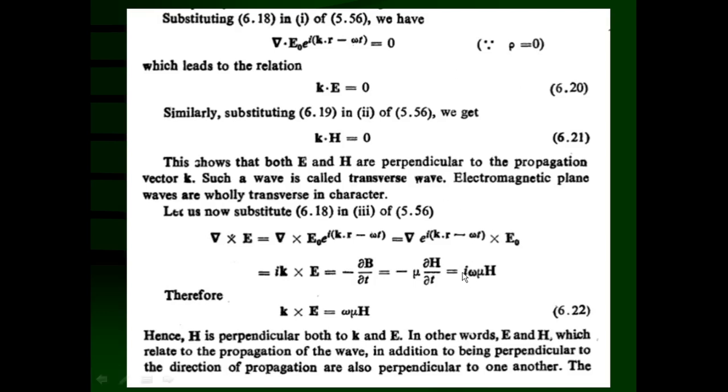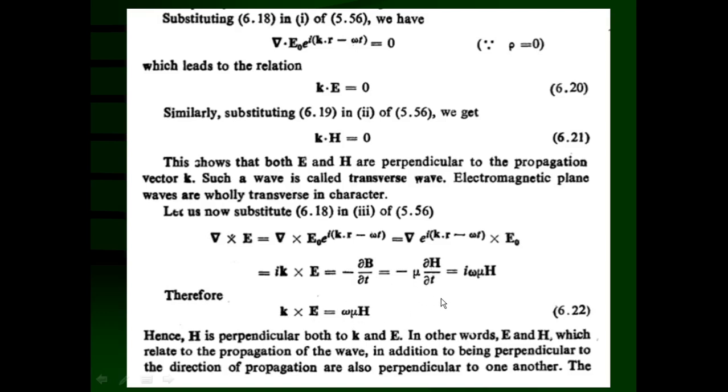Hence we can substitute here, and the minus sign will be cancelled out. That means on the left hand side we have ik cross E, and on the right hand side we have i mu omega H. i can be cancelled out on both sides, which results in k cross E is equal to mu omega H.